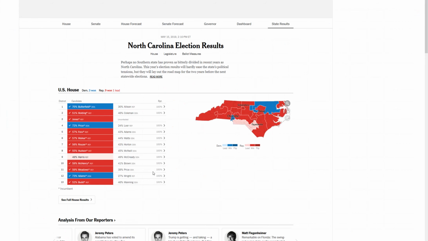And the one story out of the 2018 elections that was good for Democrats was the District 9. There were accusations of some sort of impropriety with these elections. And it ended up being that Mark Harris had to be removed, and he was replaced with Bishop, who ended up winning this district by a very slim margin in the do-over.